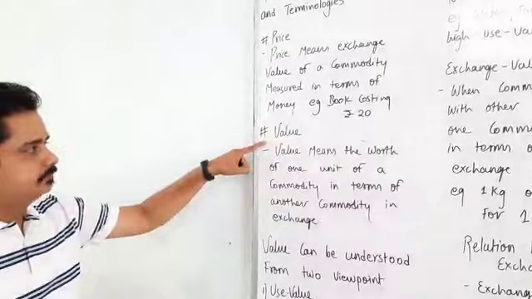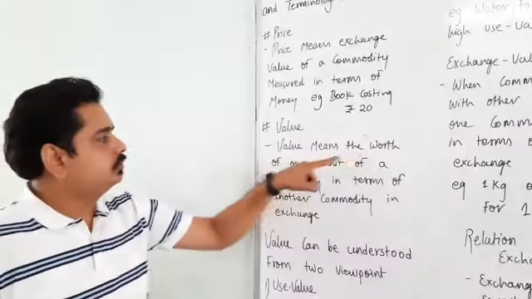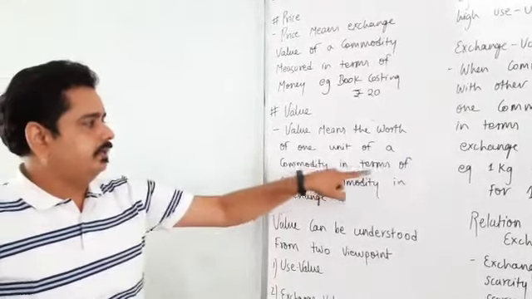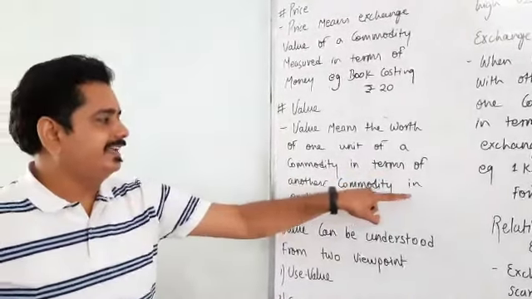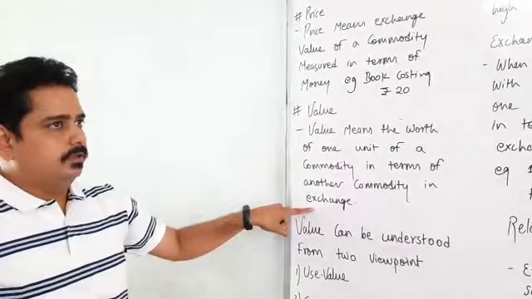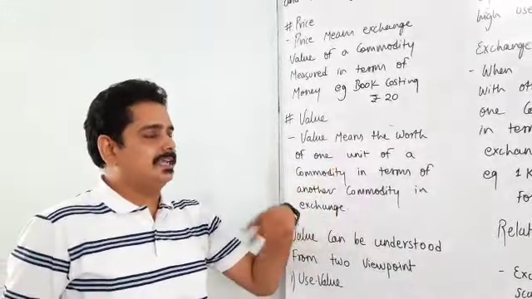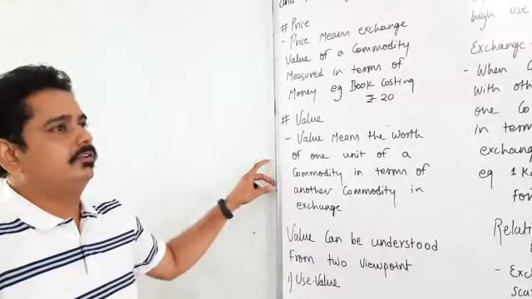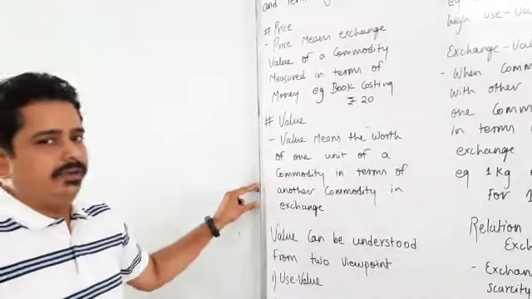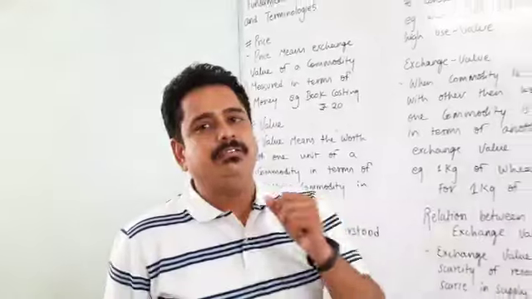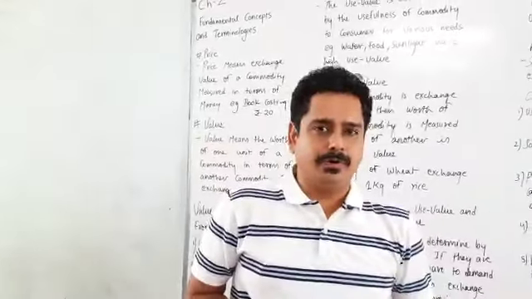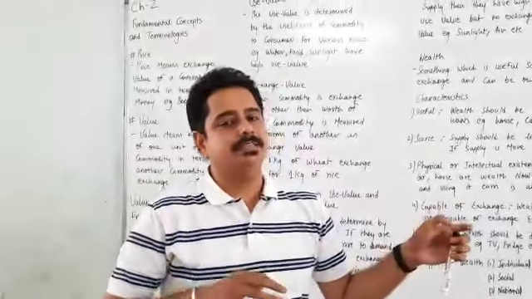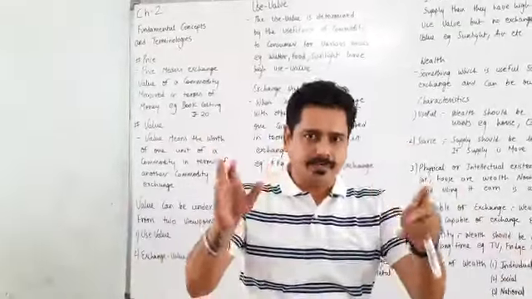Now value. Value means worth of one unit of a commodity in terms of another commodity in exchange. Means one commodity is exchanged with another commodity, that is considered as the value. Generally we take value as the price of a commodity, but in economics value is something and price is something different. Both are different things.